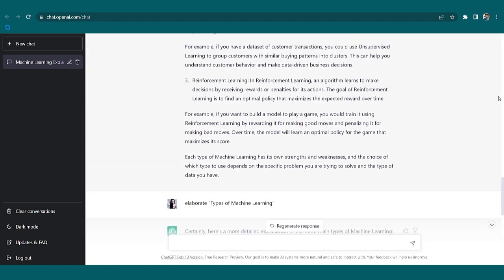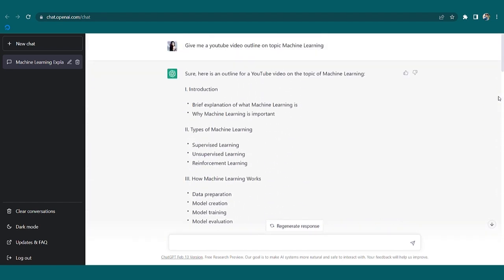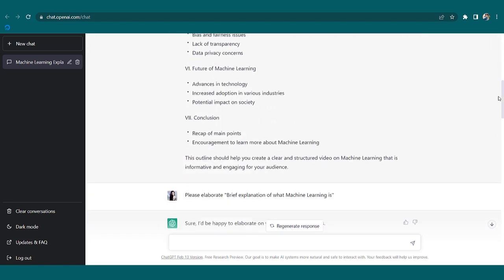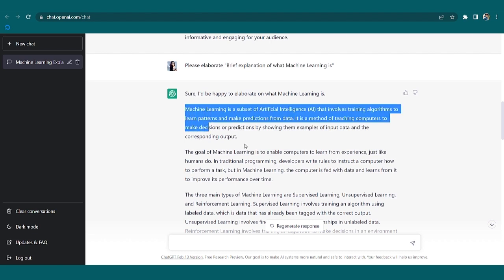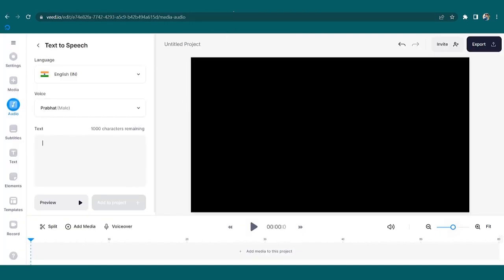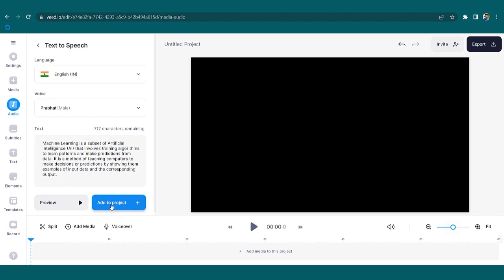Next step, go back, get the text that you wanted to change. See, one important thing is we are using the Veed free version. So that is why the problem is it's not going to take all the text together. You have to take it in parts. So just take one paragraph, select it and go back to Veed, where we have the section of text to speech.